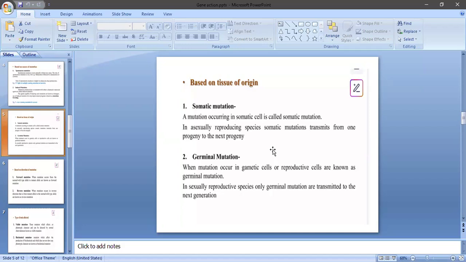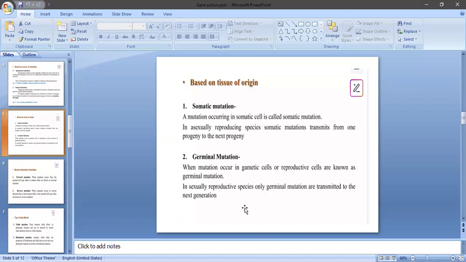Spore production comes under asexual reproduction, so the character is transmitted to the next progeny. But if it occurs only in somatic cells, it may not be carried through sexual reproduction to the next progeny. The change is restricted to that particular generation only. So that is called somatic mutation.